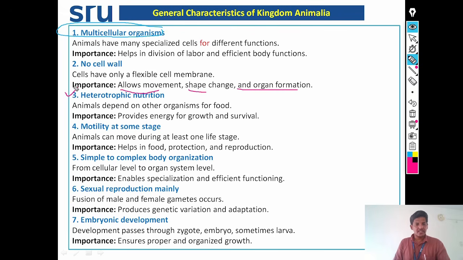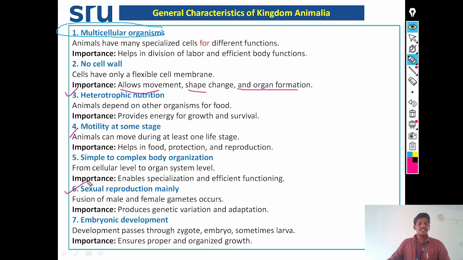Motility at some stage. Animals can move during at least one life stage. It helps in food gathering, protection, and reproduction. They have simple to complex body organization, from the cellular level to the organ system level, which enables specialization and efficient functioning.